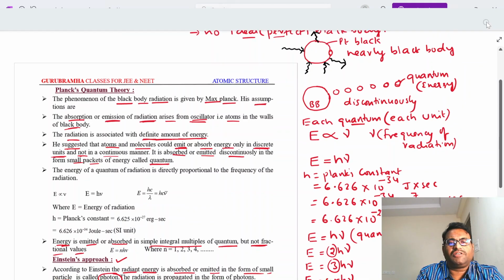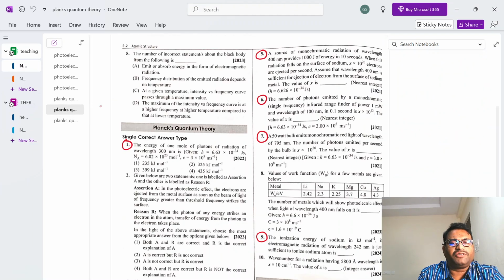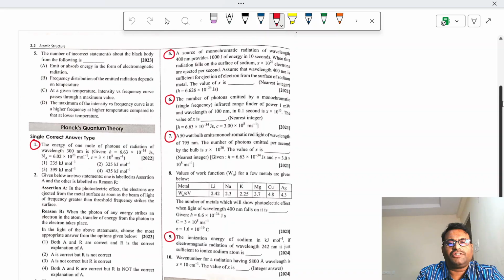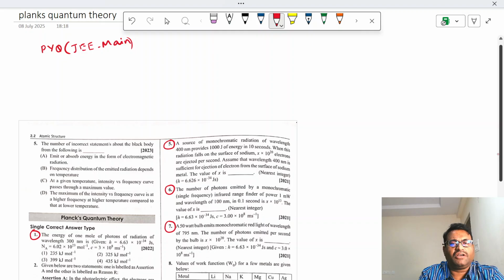Then let us solve some PYQ JEE Main questions. These circled questions are the questions based on Planck's quantum theory. So let us solve question number 1.